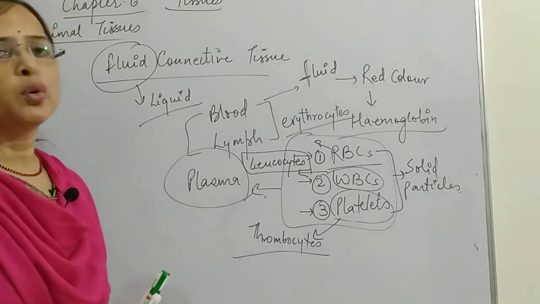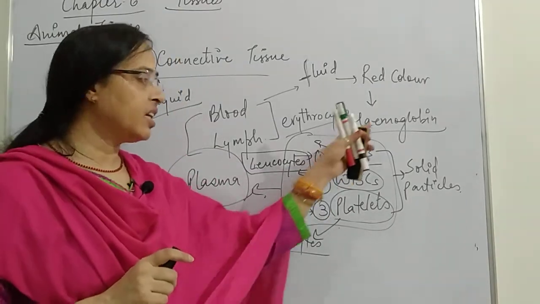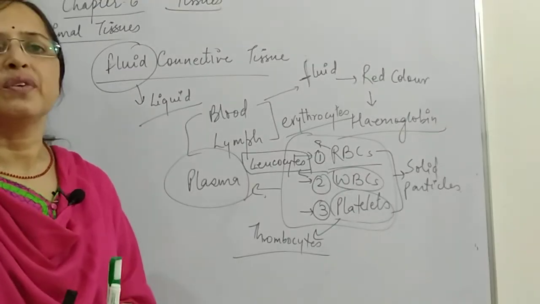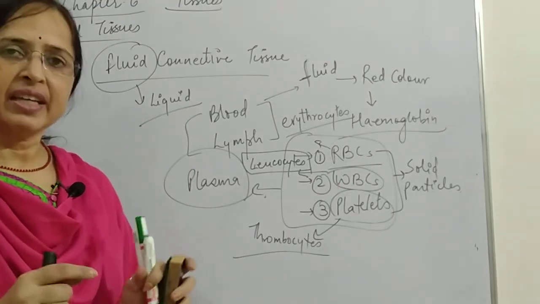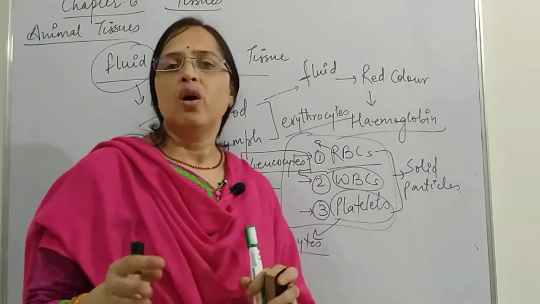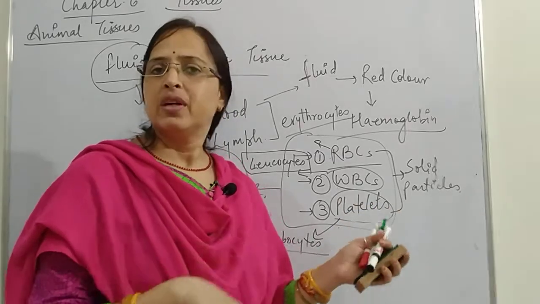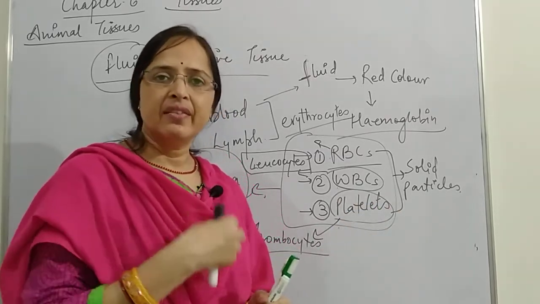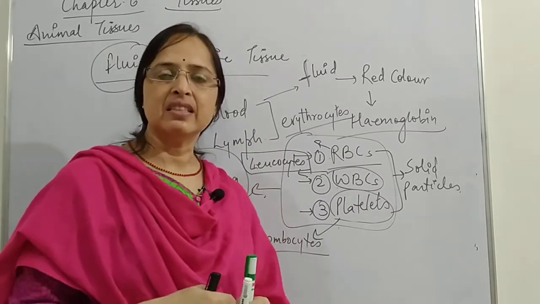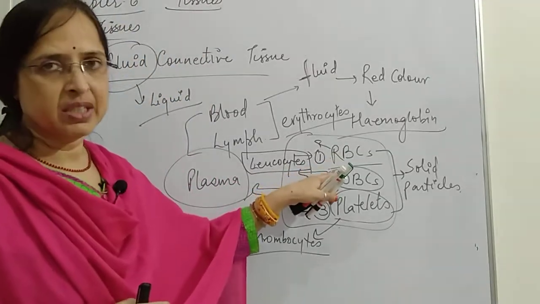Now, what is the role of these? Usually, RBCs contain hemoglobin, and hemoglobin is meant for transportation of gases. Exchange of gases means carbon dioxide is transported and then again oxygen is transported. So carbon dioxide is collected from throughout the body and brought to the lungs, where oxygen is taken inside and carbon dioxide is released. That work is done by RBCs.